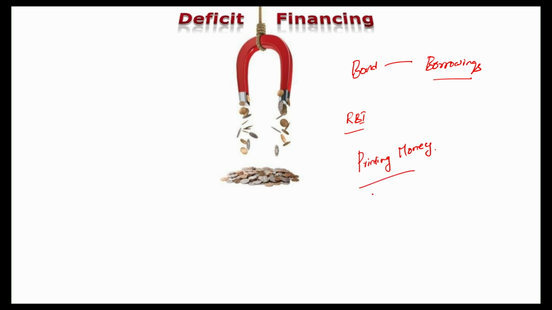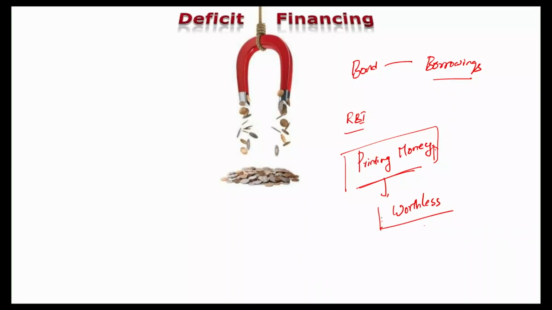So the government can print a bond, go to the market, sell it and raise money. Or the other way is to let the RBI buy these bonds, or finance the debt by printing money. But the problem is when you print money, because you know the purpose of money. The purpose of money is to act as a medium of exchange, to facilitate the exchange of goods and services. But if the money that you print is beyond the number of goods and services to be exchanged, without any further increase in production of goods and services, if you end up printing more and more money, money becomes worthless, isn't it?